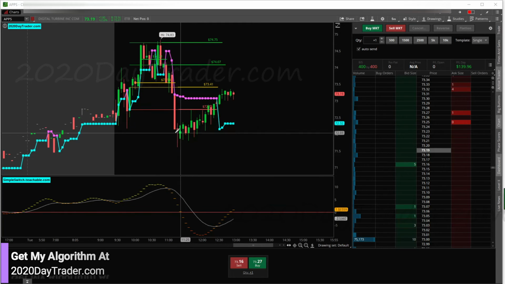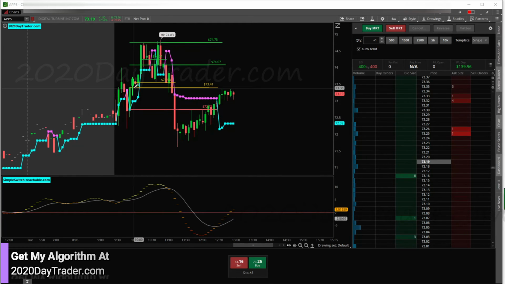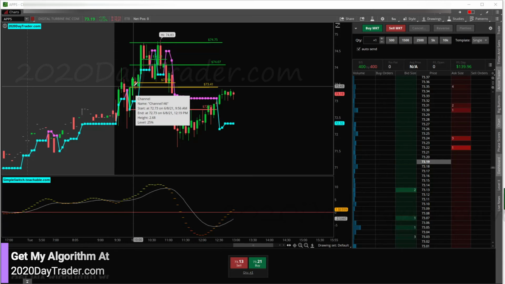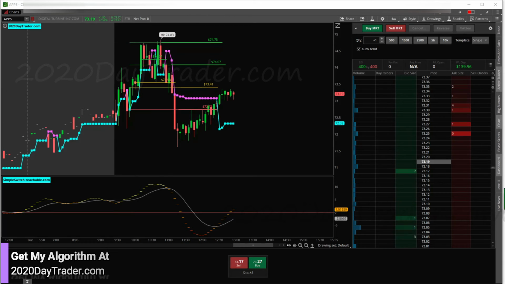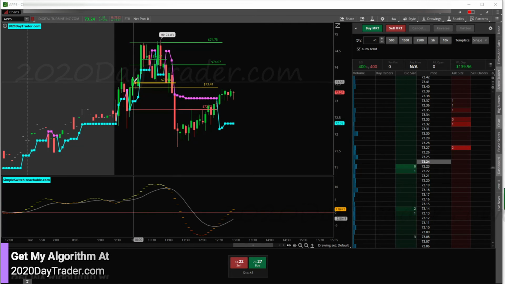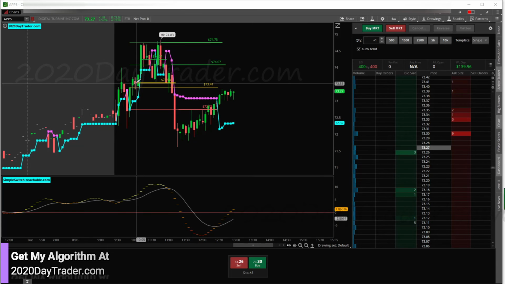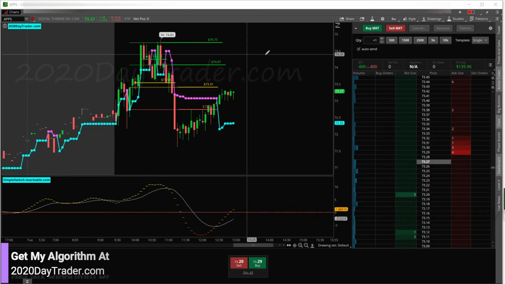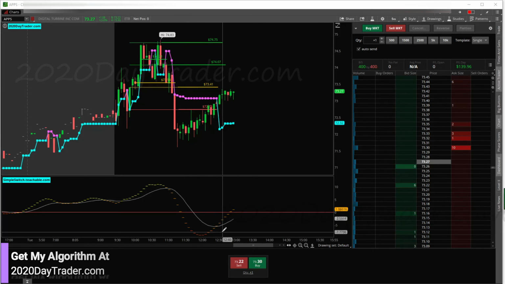APPS. APPS was a pretty good trade. We got in a little late on APPS, unfortunately. I think APPS is the super premium too. Let me look at my other monitor and scroll back here. No, it wasn't. Even though we speed bumped it yesterday, it was a losing trade, but it could have been a winning trade. So not super premium, but we did get in a little late, and I didn't properly position. I think my share size was a little light. But either way, this is a pretty good trade. We're a little light. We really need that 150 to pay for losers, but I'll say good trade on APPS.